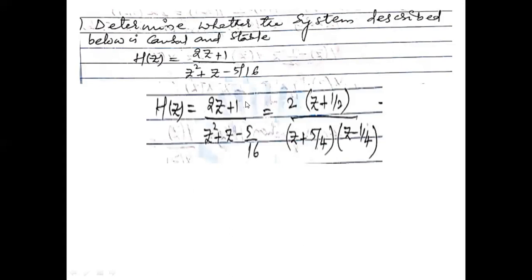So this is the way how we can calculate the roots. यहाँ पे 2 मैं common ले रहा हूँ, so I will write it as 2 into z plus 1 by 2 divided by, as it is a quadratic equation, so apply the standard formula.